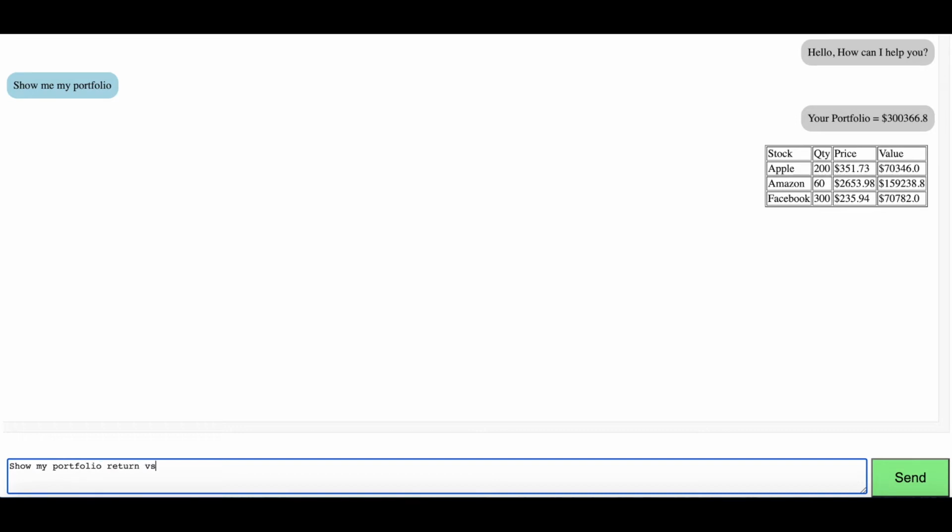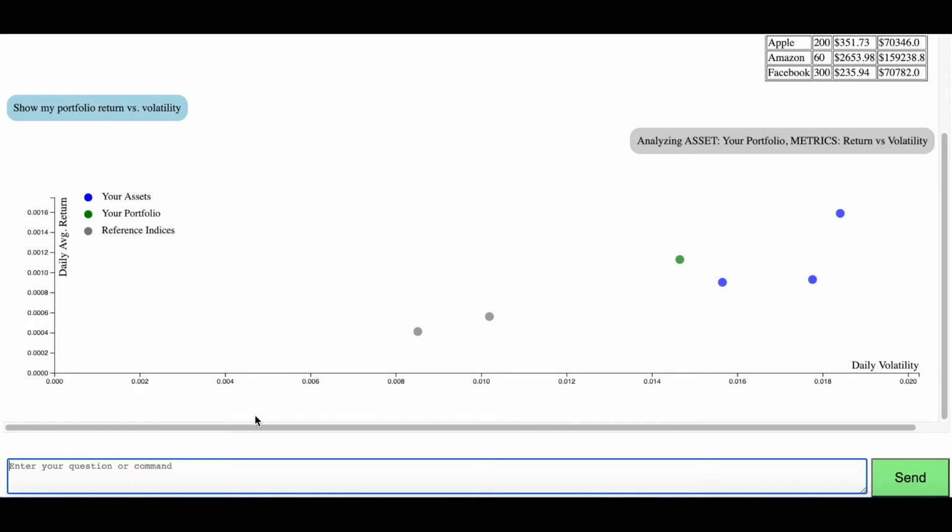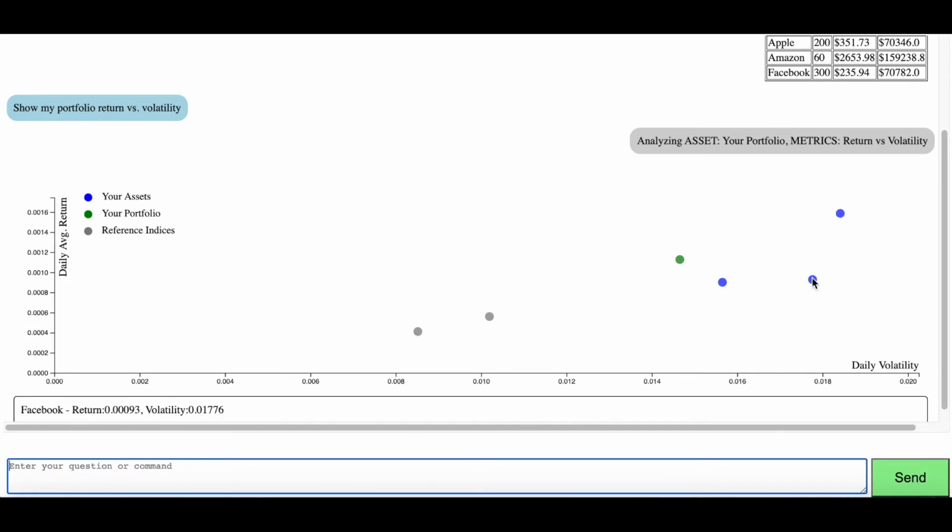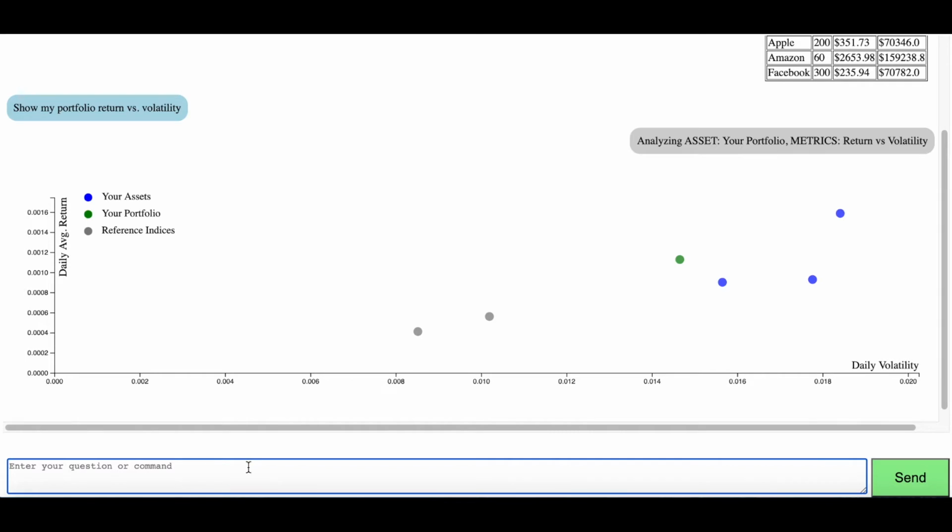Next, I type in "show my portfolio return versus volatility," and it shows my portfolio assets, my overall portfolio, as well as performance of some reference indices. As you can see, the reference indices have the least volatility, and my portfolio has less volatility as opposed to the individual assets. So by combining the assets, I have reduced the volatility of my portfolio.